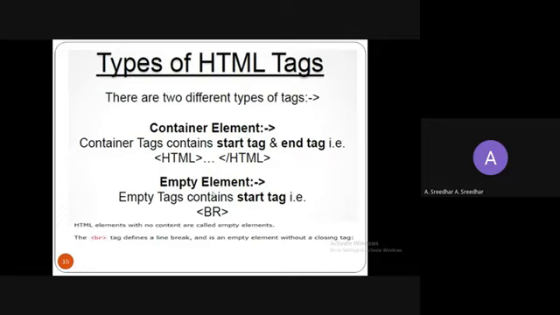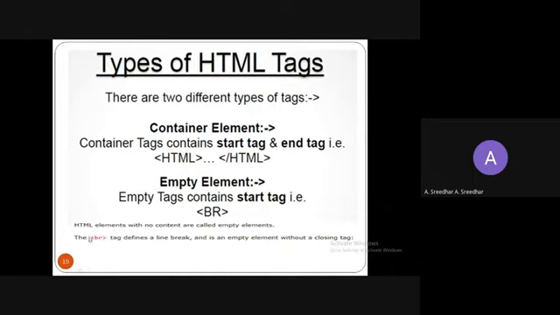So where you don't want to require any information to display, there you can use this empty element. Like if you want to move to the next line, there you need not require any information, like please move to the new line, right? No need to specify the text. So in that case, you can use this empty element. Like if you want to draw a horizontal line or vertical line, there you require only a simple tag, right? So no need to use the end tag.